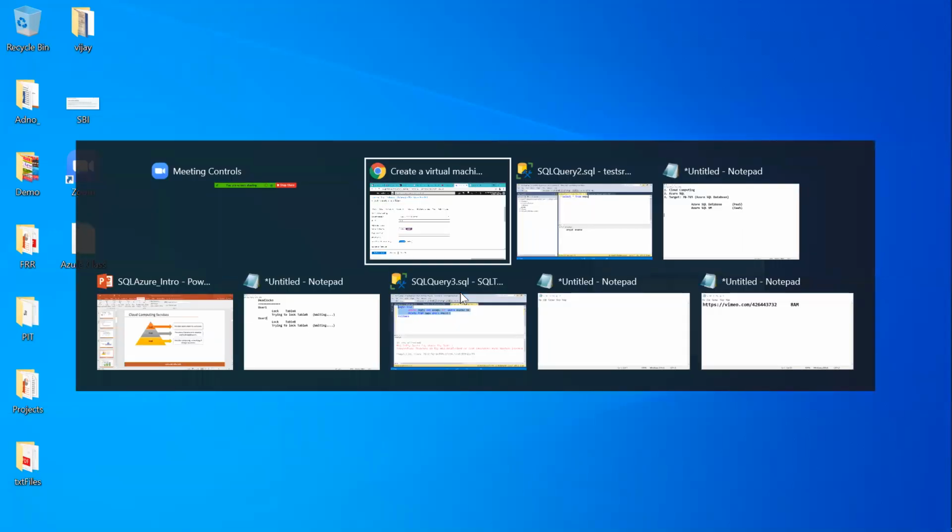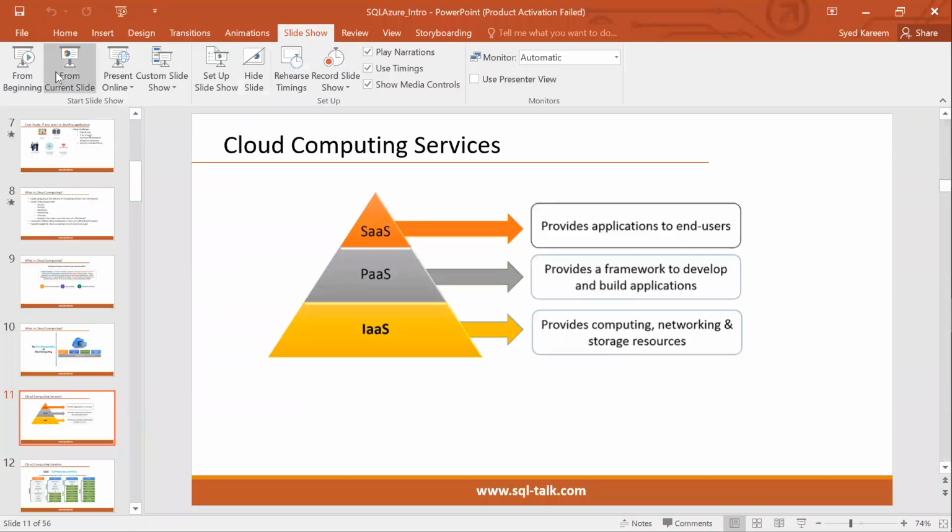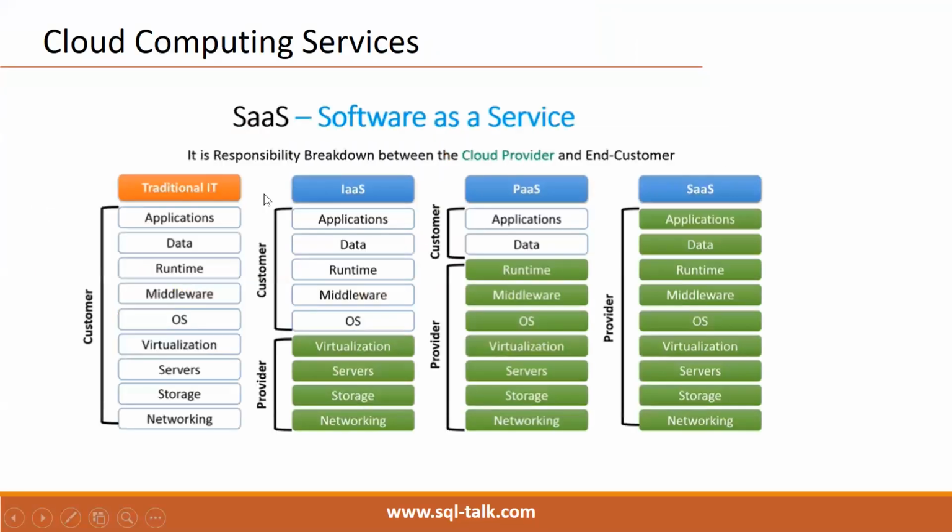We have to understand. Last point we'll see, we'll conclude the session. In case of IaaS, virtualization, machine, everything is maintained by Microsoft. OS we can manage, middleware we can manage. Everything we have to install, we have to manage what we want.